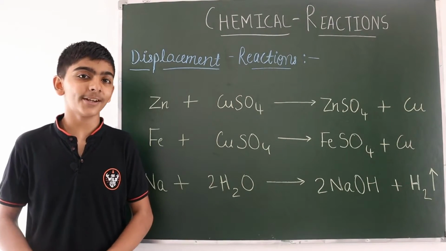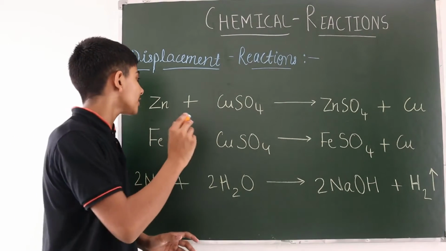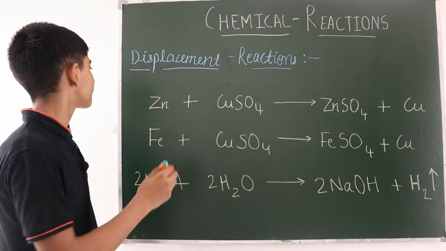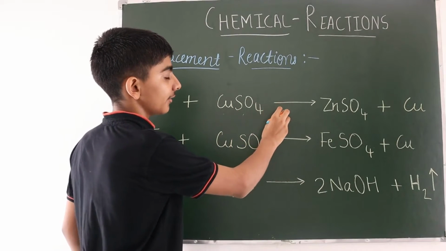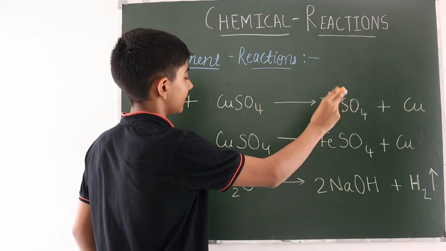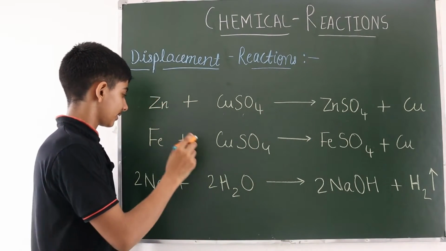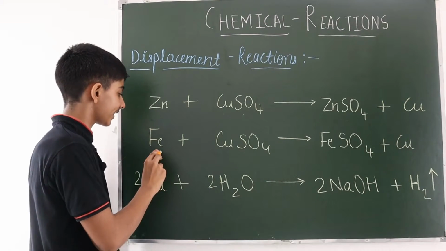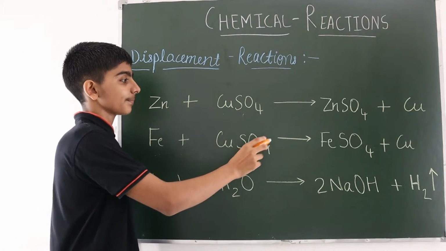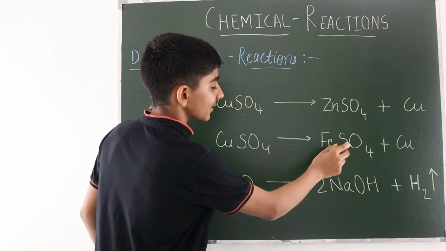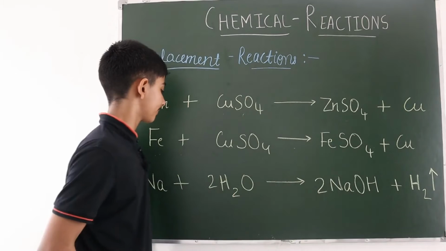Now the examples for the displacement reaction. The first example is zinc plus copper sulfate gives zinc sulfate plus copper. The second example is iron plus copper sulfate gives iron sulfate plus copper.